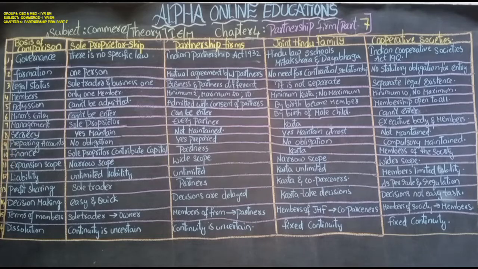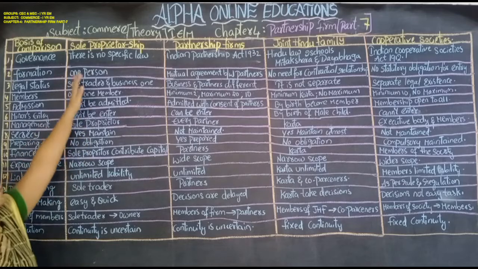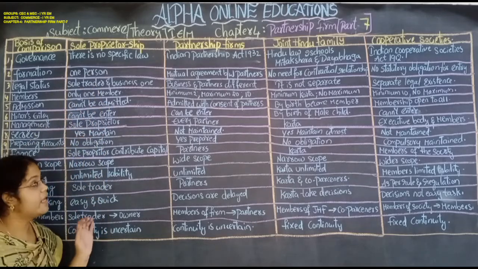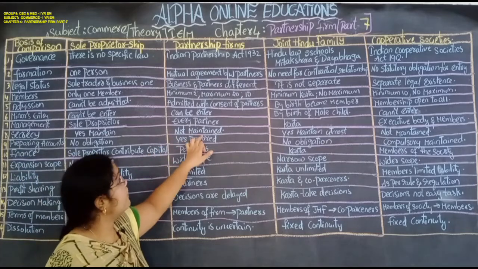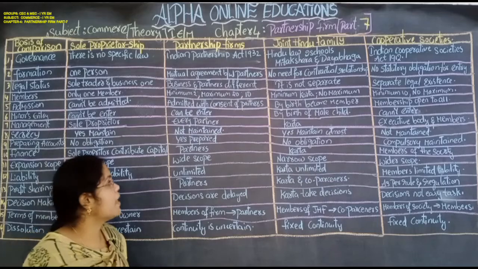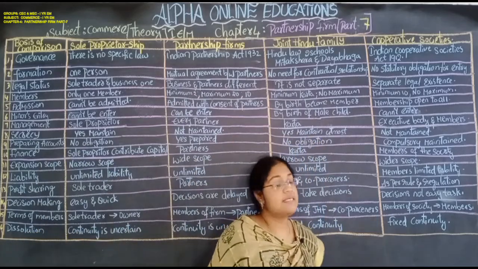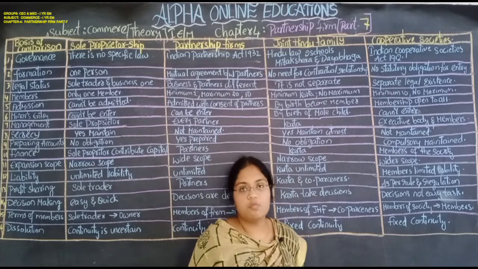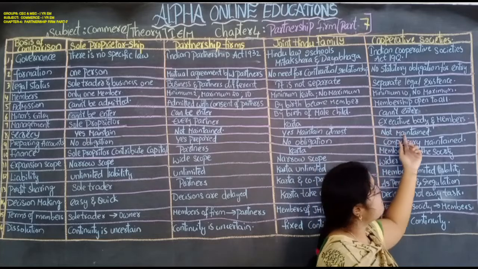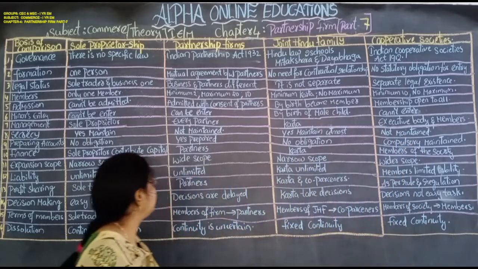Next, secrecy. Here the secrecy is maintained in the sole proprietorship. Here it is not maintained. The secrecy can't be maintained in the partnership form. In the joint Hindu family, yes, secrecy is maintained, utmost secrecy. In cooperative societies no secrecy is maintained.